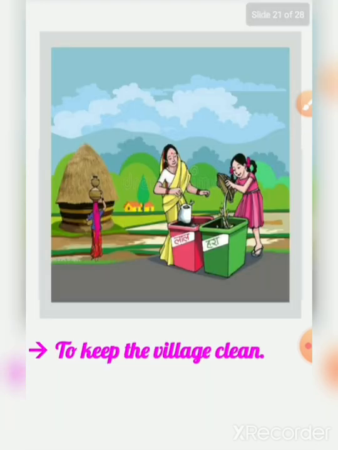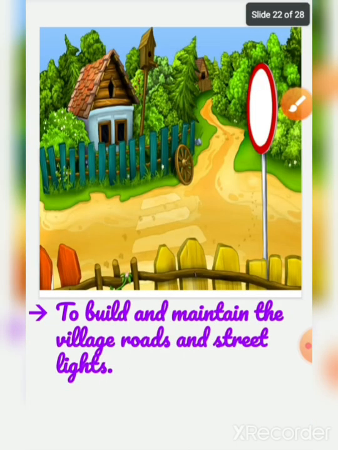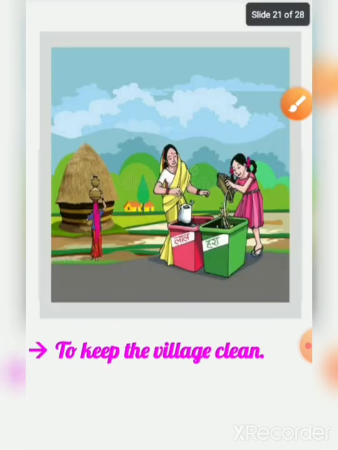Then comes keeping the village clean. They should look after the cleanliness of the villages. If the village is not clean, what will happen? Disease will spread, right? So keeping the village clean is very important. Then see, children, only one person cannot keep the village clean, right? Everyone should take the initiative to clean their own houses, and not only their houses, but outside their houses also they can clean.